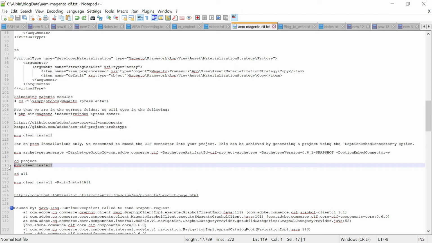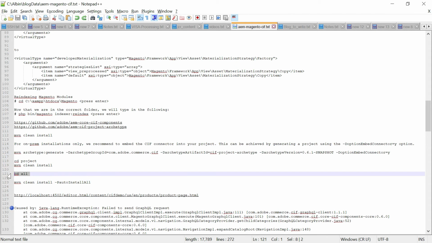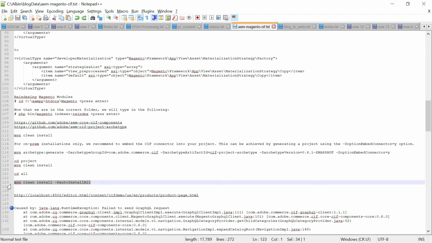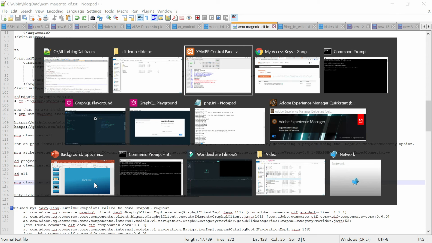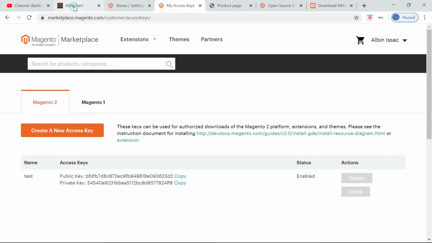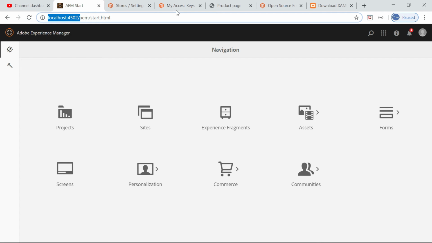Once that is completed, we need to deploy the code. For that, cd to the all folder, then execute this command. Here there is a profile, auto install all, which means it will deploy the complete package. Okay, now the deployment is completed. After deployment, some configuration will be created in the OSGi console. We need to configure those factory configurations. The first one, let us go to the OSGi console config manager.